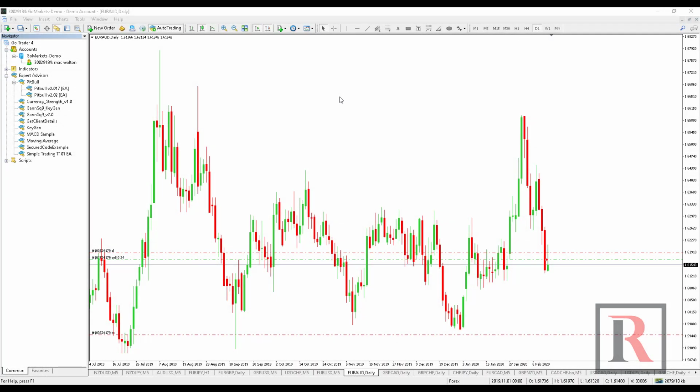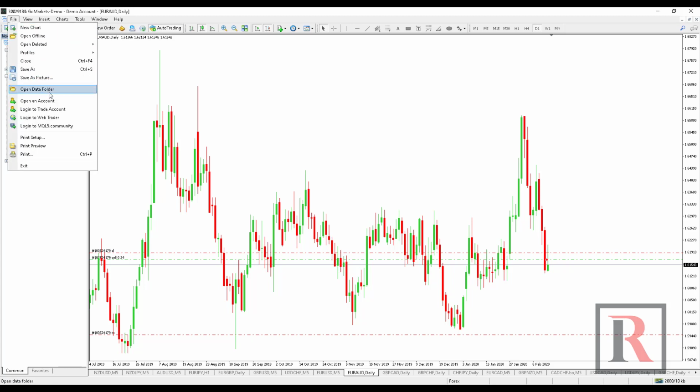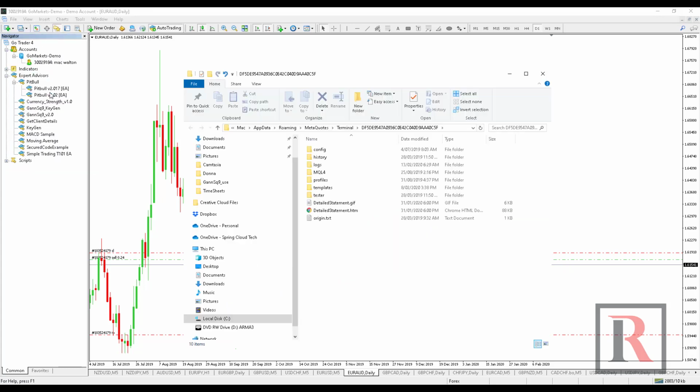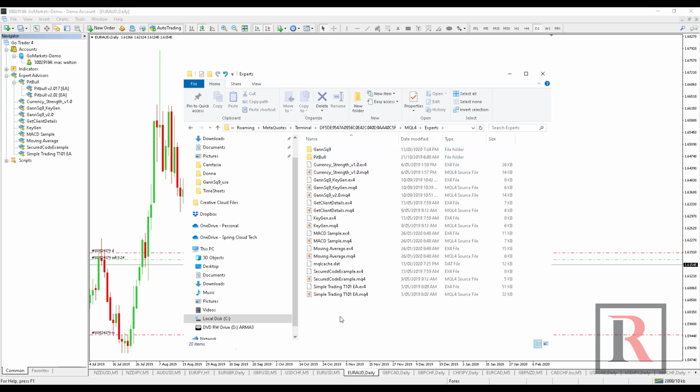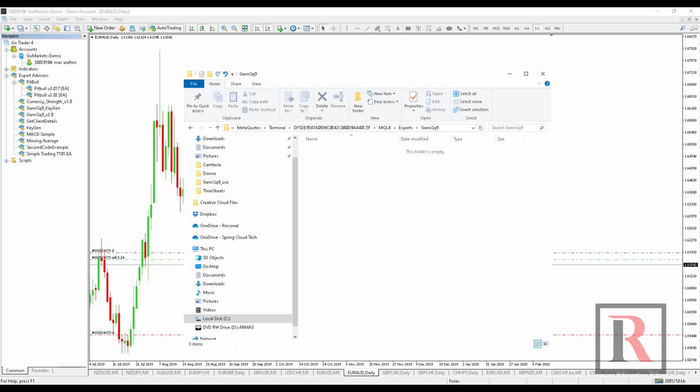To install the Gann Square of 9, go to File, Open Data Folder, go into the MQL4 folder, and go into Experts and create a folder called Gann Square of 9, like shown here. Drop your indicator file into this area.